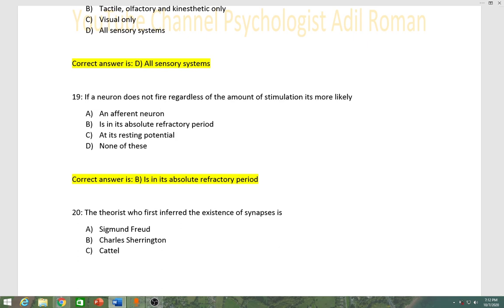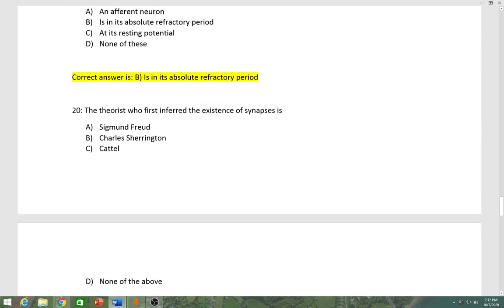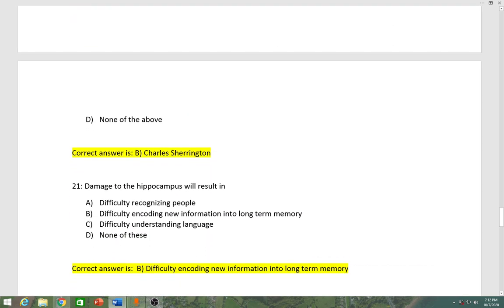Number 20, the theorist who first inferred the existence of synapses is A Sigmund Freud, B Charles Sherrington, C Cattell, D none of these. Correct answer is B, Charles Sherrington.